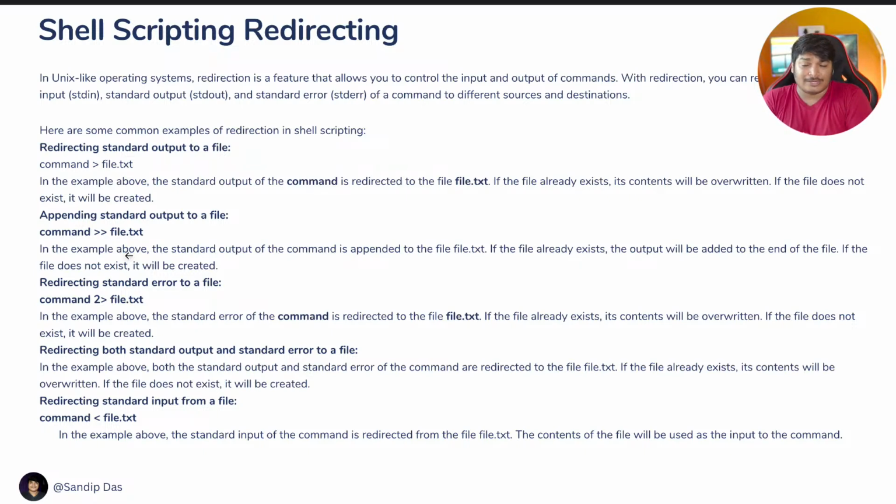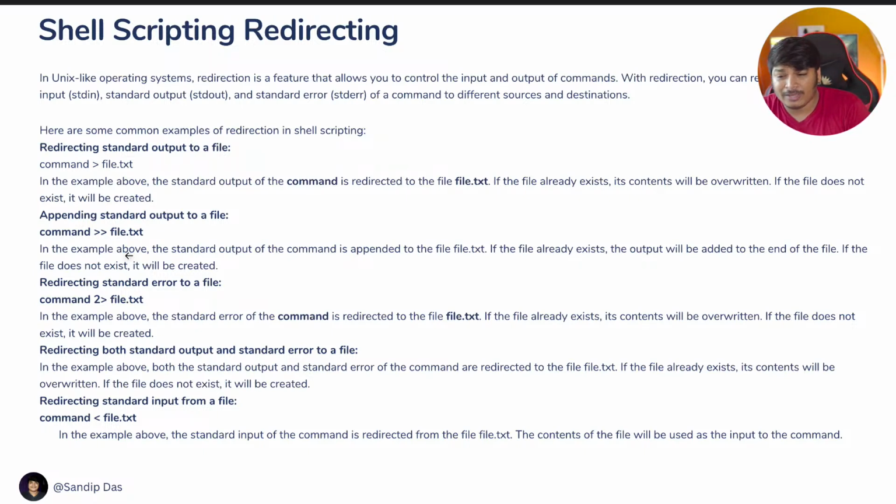Instead of overriding the past logs, you can just keep appending to the log file. That's what you can do here using the two greater than symbol. So: any command that you want to run, then two greater than symbols and the file name. Every time the command runs, it will generate some output, maybe useful for you as a log. Then you give it the xyz log file, and there the command output will get written. That way you are not overriding your file, you're just appending to it.